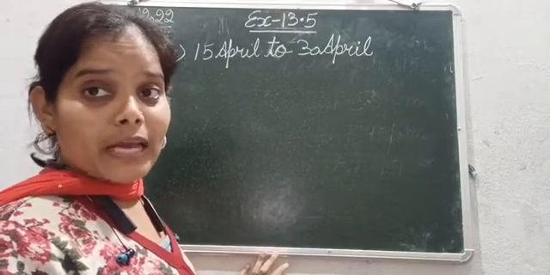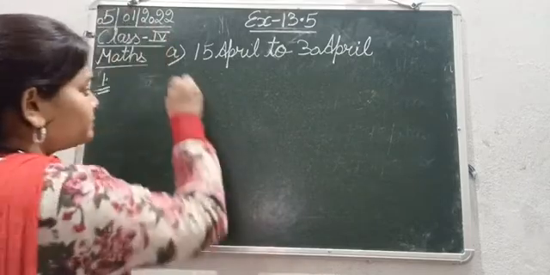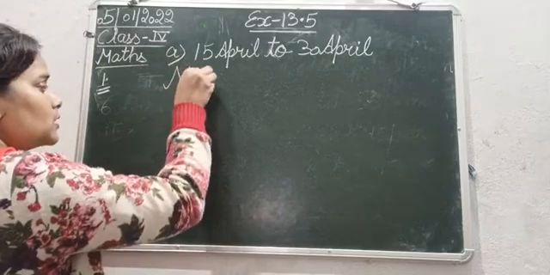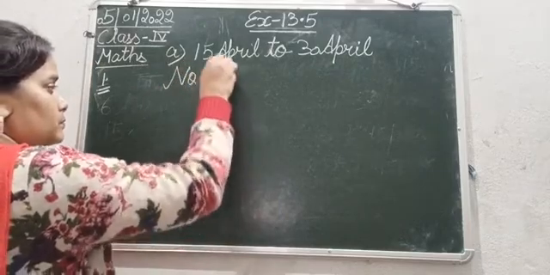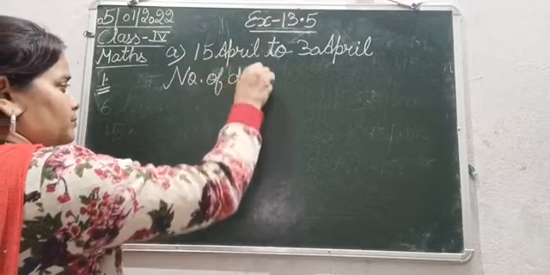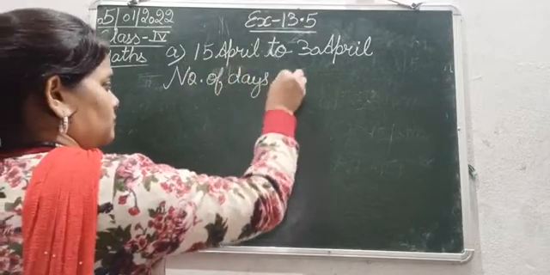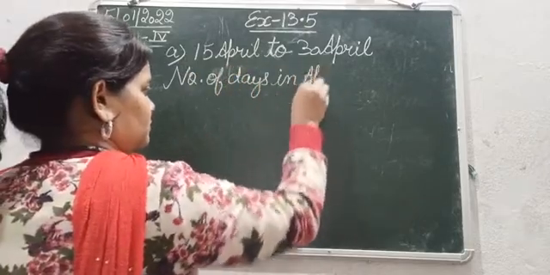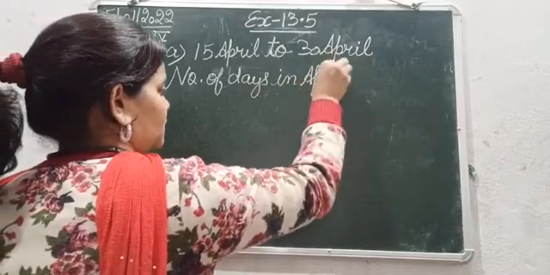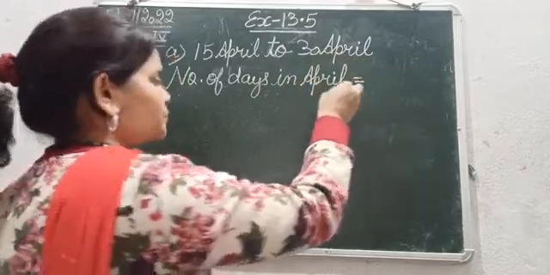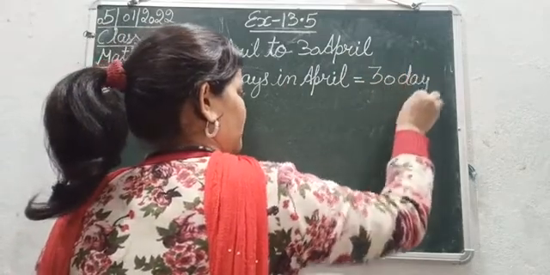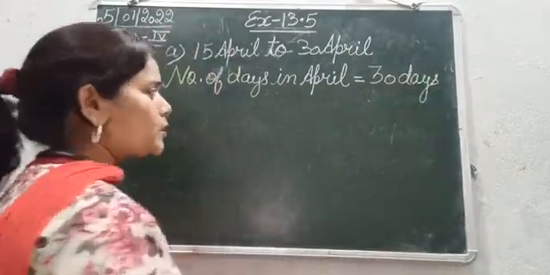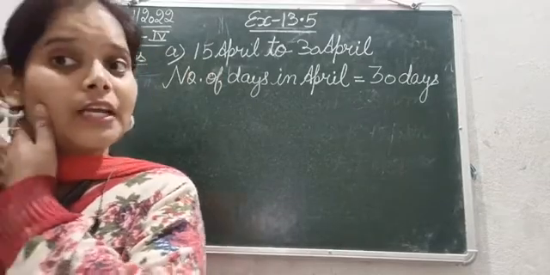So number of days in April is equal to 30 days.